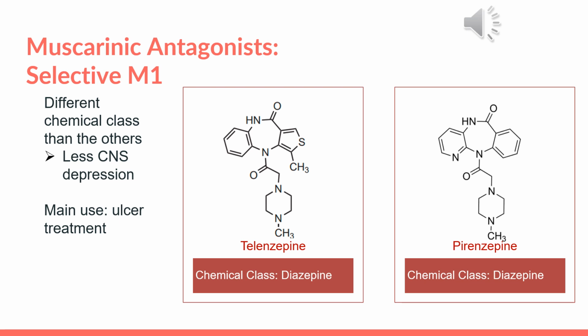Moving on to the muscarinic antagonists that are selective to M1 receptors. These drugs include telenzepine and pirenzepine, both of which are in the chemical class of diazepines. Because they have a different chemical class than the previous agents that we talked about, the patients that are administered these drugs experience less CNS depression. In addition, the main indication for their use is ulcer treatment.